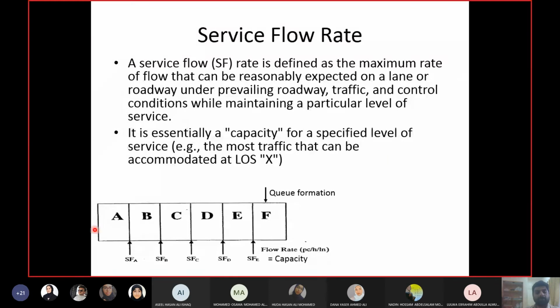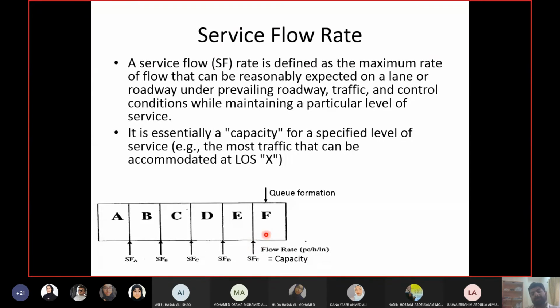So you will have a service flow rate for A, B, C, D and E. And after E, as I said, it's F: queue formation and traffic jam and so on. Then there is no end to it. The service flow rate at E is the capacity of the highway, because level of service E denotes capacity conditions.